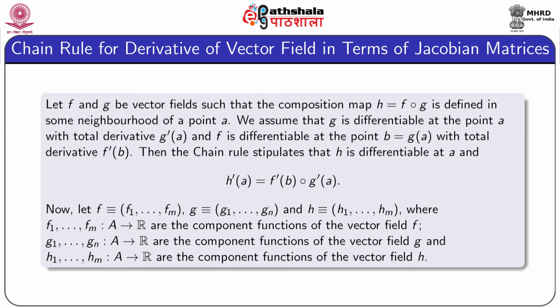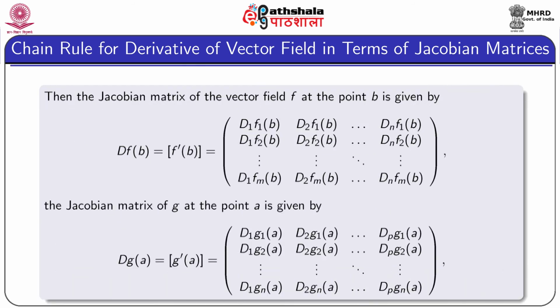Now, we write down all the vector fields by means of their components. So, we write F equal to F1 up to Fm, G equal to G1 up to Gn, and H equal to H1 up to Hm. Then the Jacobian matrix of the vector field F at the point B is given by DF B, equal to the matrix whose first row is D1 F1 B, D2 F1 B up to Dn F1 B. In a similar manner, we have m many rows.